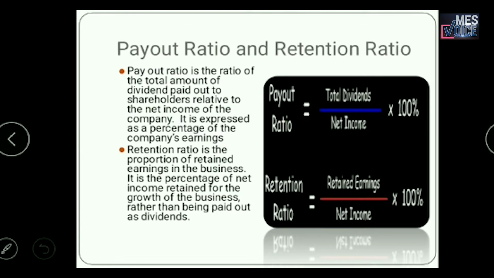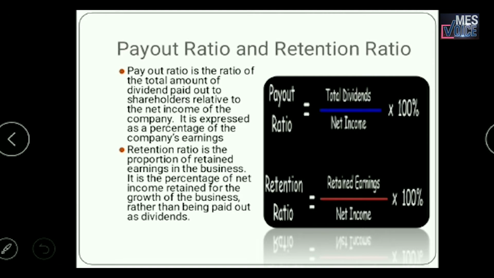And in this aspect we have to study two different ratios, that is payout ratio and retention ratio. Payout ratio means the ratio of the total amount of dividend paid out to shareholders relative to the net income of the company, and it is expressed as a percentage of the company's earnings. So it is nothing but how much dividend is payable to the shareholders divided by the total income of the company. That is the payout ratio.